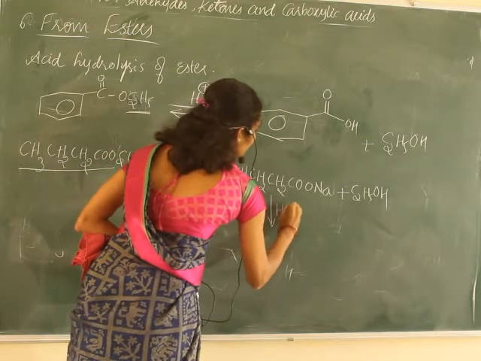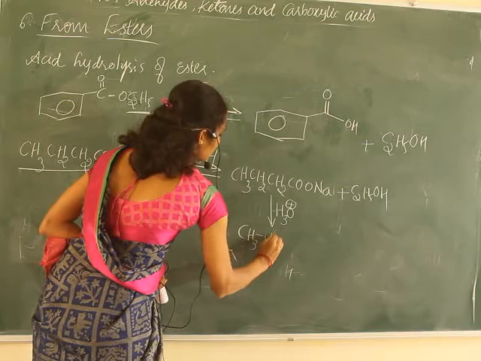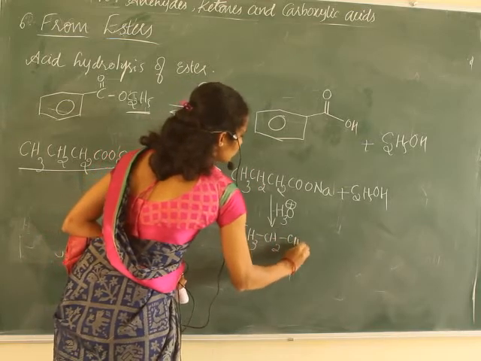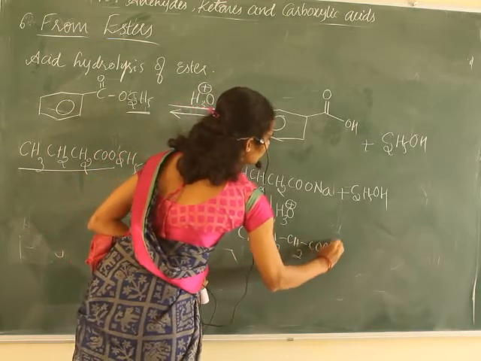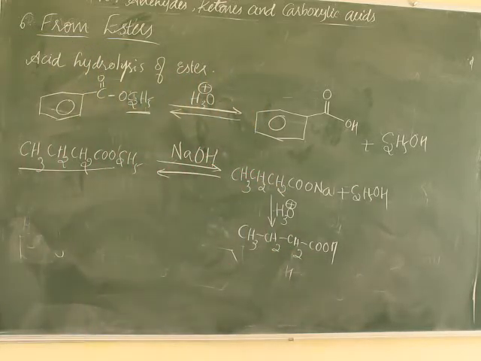Which on acidification gives CH3CH2CH2COOH and alcohol.